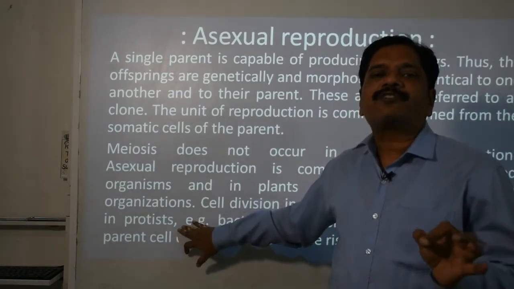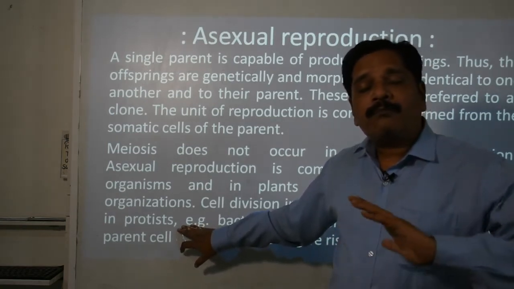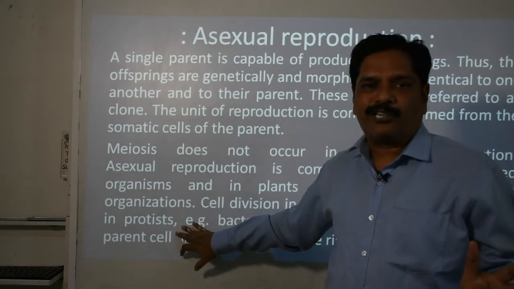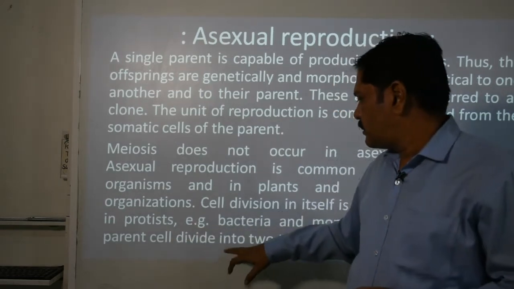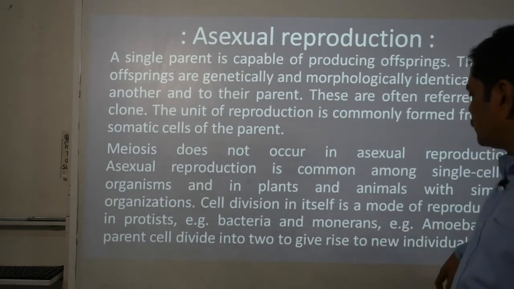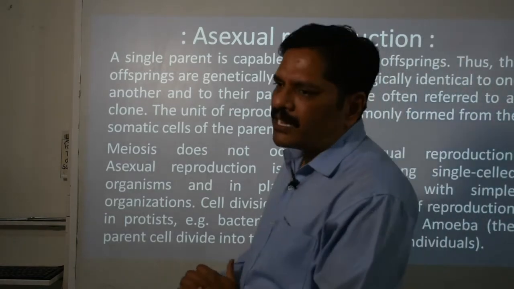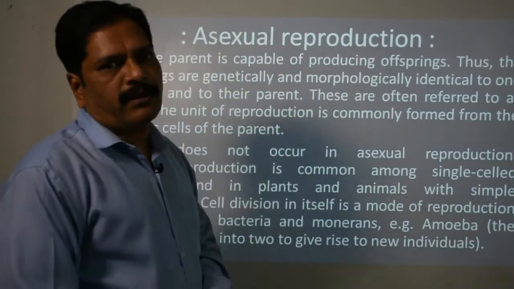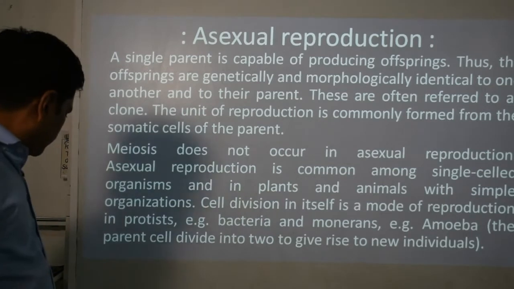In 9th class, diversity of life, you learned that there are 5 groups of organisms, in which the most primitive is considered the protist. So this protist only reproduces by cell division, like bacteria, monerans, amoeba, paramecium. These all are single-celled or unicellular organisms which basically produce their individuals by cell division only.